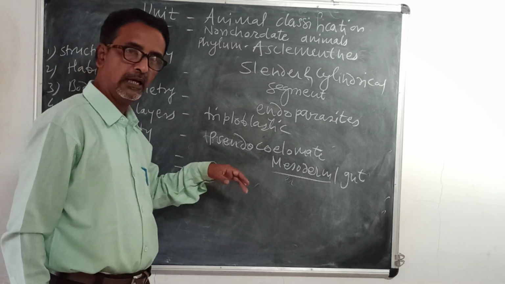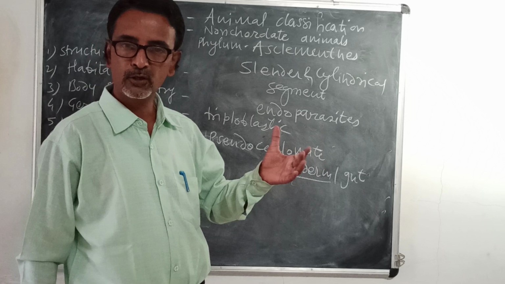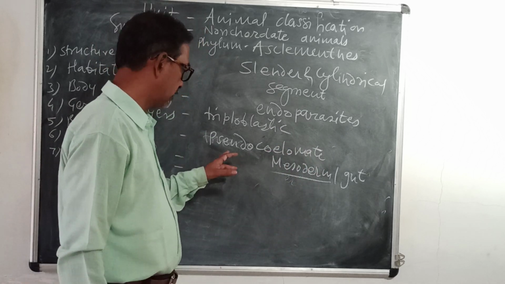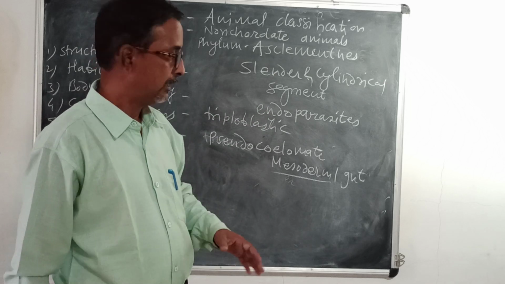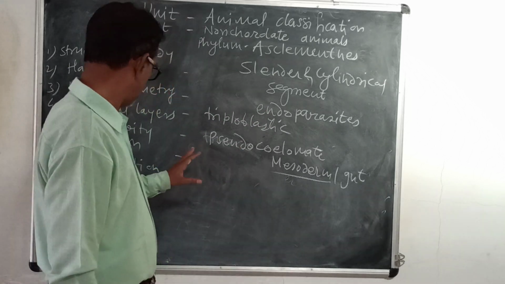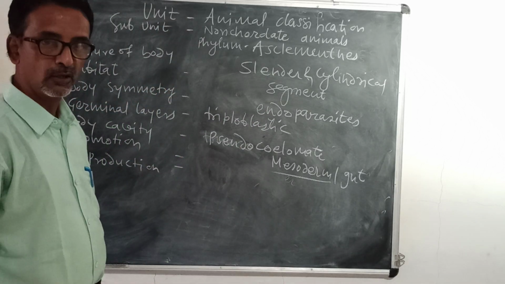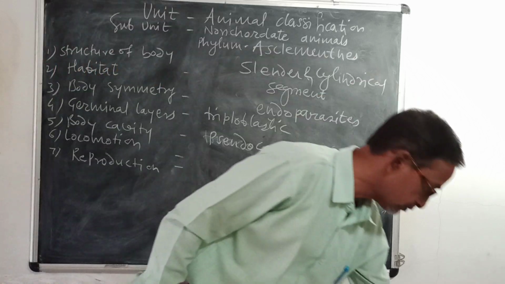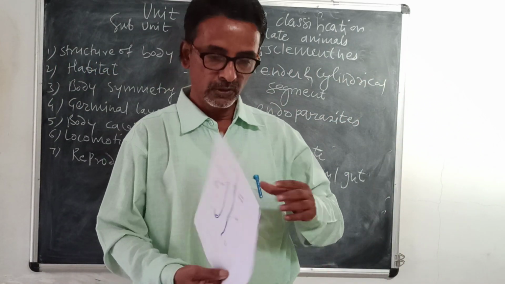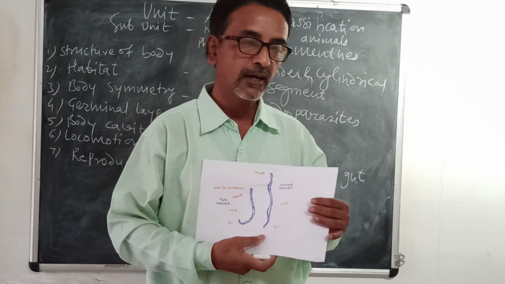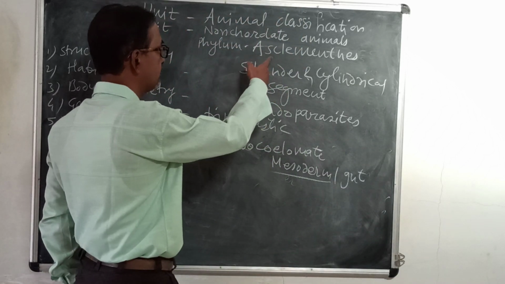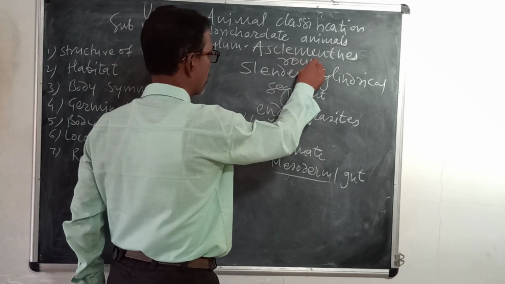Locomotion we have seen: as most of them are endoparasites, they do not undergo locomotion, and some are free living. They can swim in water. Reproduction. Now here in this diagram, this is the diagram of Ascaris, also called roundworm, because these animals are called roundworms.